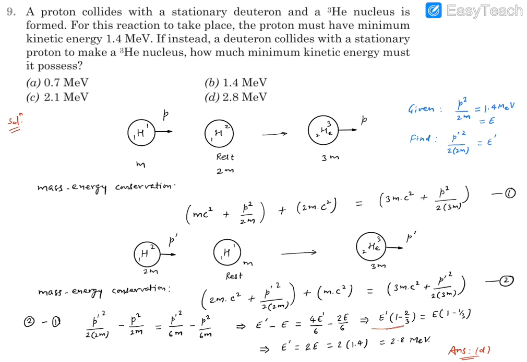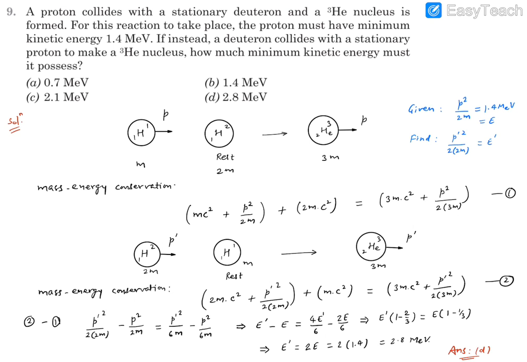Then we can collect E dash and E separately. So E dash is going to be 1 minus 2 by 3 when it goes here, and this comes here, so it's 1 minus 1 by 3. After simplification, this is going to be E dash by 3, and this is going to be 2E by 3. So with the 3 cancelled out, E dash is equal to twice E, and we know E is 1.4. So E dash, which is unknown, is twice of 1.4, which is 2.8 mega electron volt.